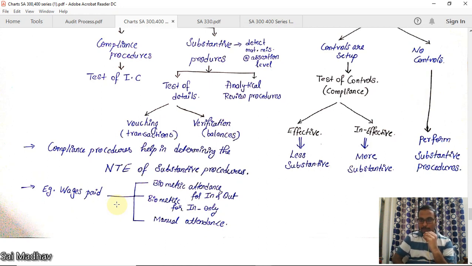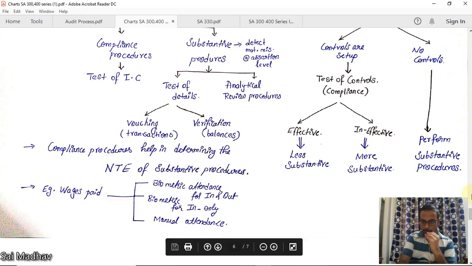As per that, you have identified that salary or wages to workers form a high portion of your expenses. So that is a risk area you have identified there. So you have to see the internal controls regarding the wages paid to workers. That is as per SA 315.